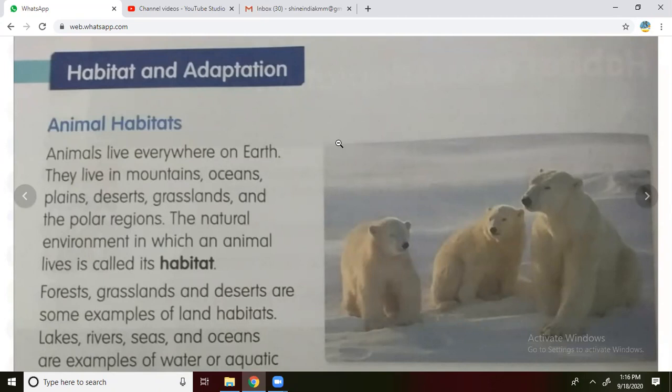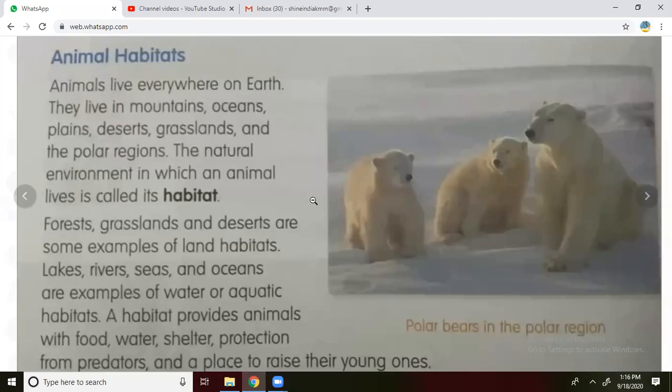The natural environment in which an animal lives is called habitat. Before that also we have seen what the climatic condition is, what the environment is. According to that, it is going to adapt. That is called habitat. Forest, grasslands, and deserts are some of the examples of land habitats. What are we telling? Land habitats. What is meant by land habitat? Animals which live on land are called land habitat.